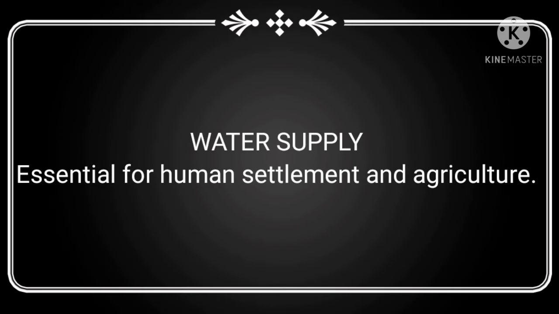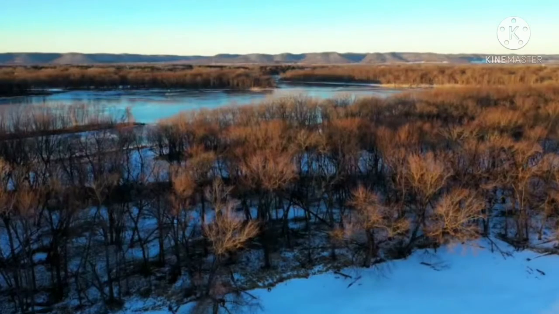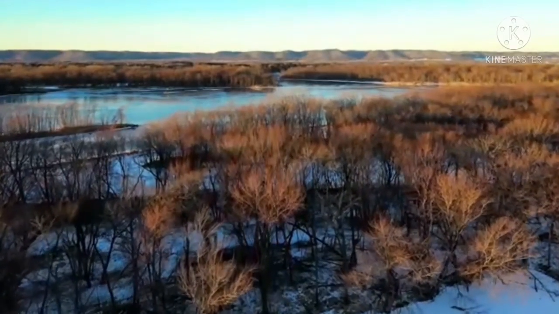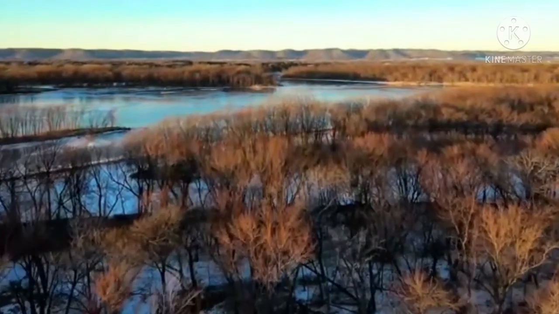On the other hand, in India, the distribution of rainfall is an important factor due to the agricultural economy of the country. Now my dear student, water supply is also important for human settlement and agriculture. It is also an important physical factor. Water is essential for human settlements.